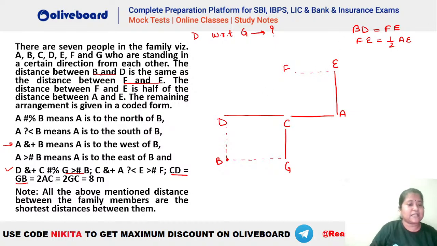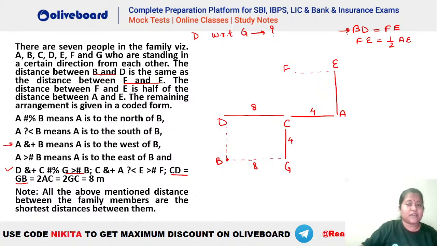Now, if you check, it is given CD is equal to BG is equal to 2AC is equal to 2GC is equal to 8 meters. So CD here is 8 meters. Similarly, GB is also 8 meters. This is equal to twice of AC. That means AC has to be 4 meters. So this is your 4 meters here. And similarly, GC is also 4 meters.